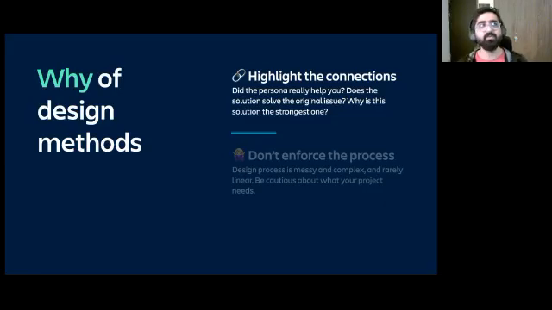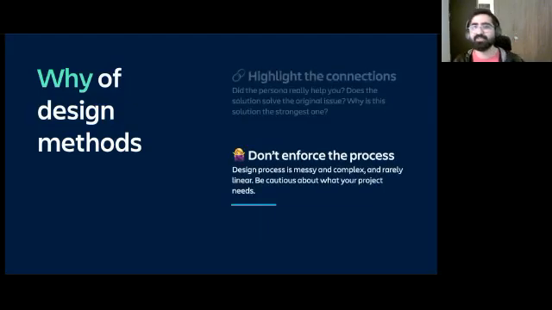So the way to counter this is to highlight the connections. Like if you're going into a user research section on your portfolio, talk about why you need to do that research. Like what is it that you don't know about your users and customers that made you think that, okay, we should do this research. Maybe you don't need that research. Maybe you just need to do some usability testing at the end. That's also totally fine. Not all methods need to be used in all the projects, right? So be very cautious or be very selective about what you're using and know the why of using that particular method.